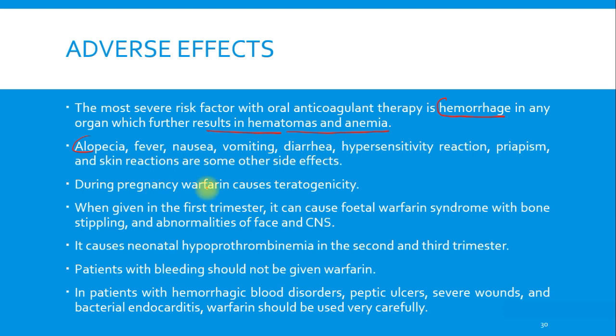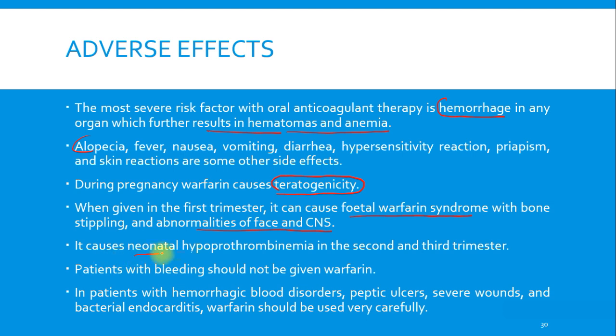During pregnancy, warfarin causes teratogenicity, so it should be avoided. When given in the first trimester, it can cause fetal warfarin syndrome with bone stippling and abnormalities of the face and CNS.